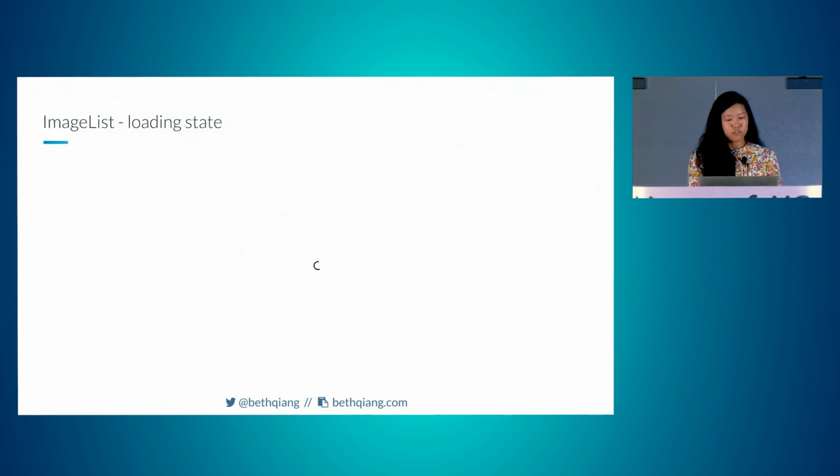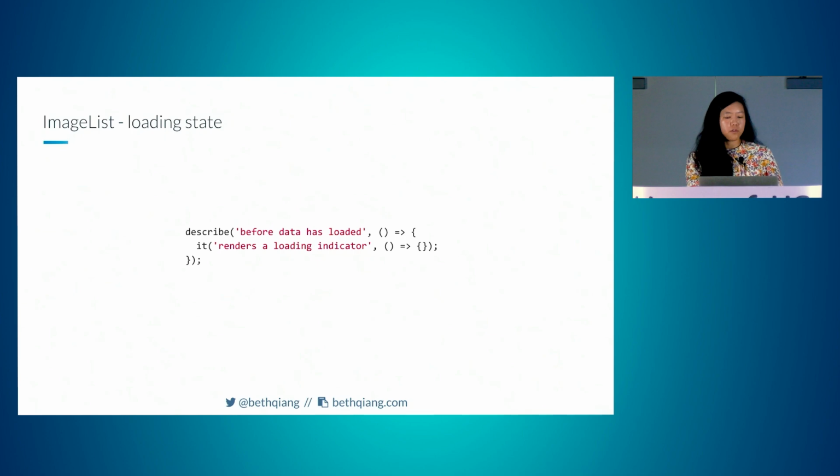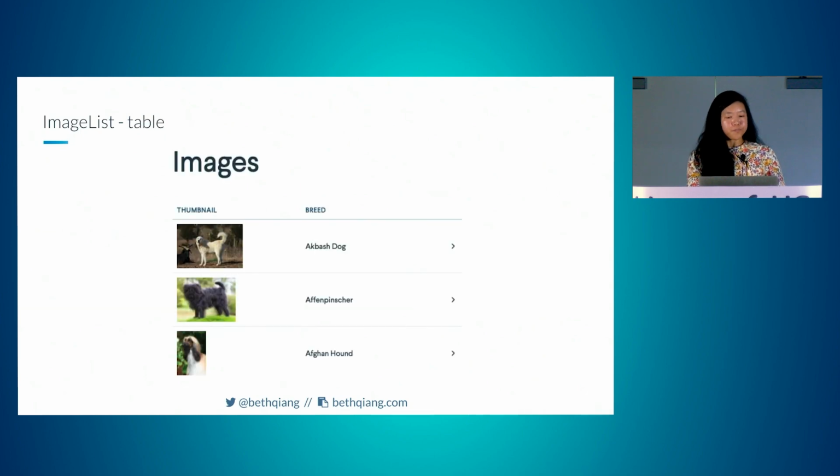Our image list, before we get data from the API, we show a loading indicator, and so we will write describe before data has loaded, it renders a loading indicator. If we had more expectations for before the data has loaded, that would also be in this describe block.